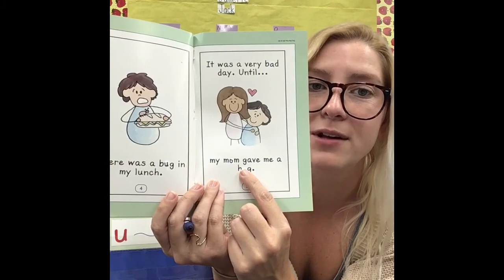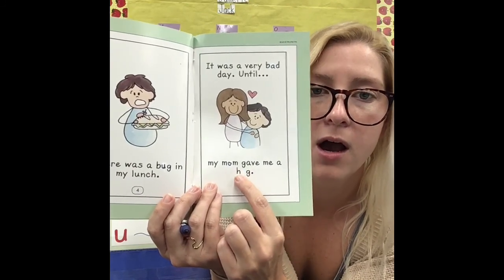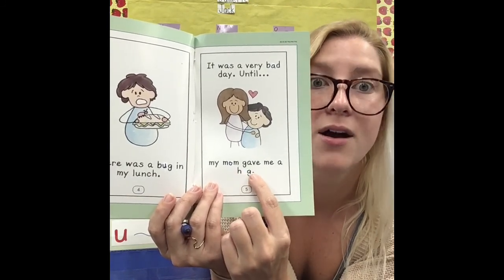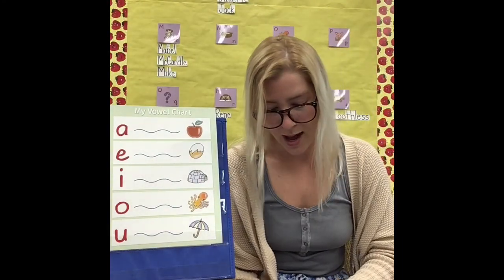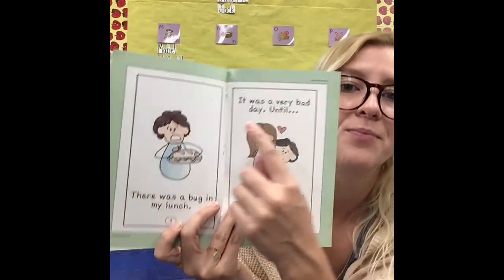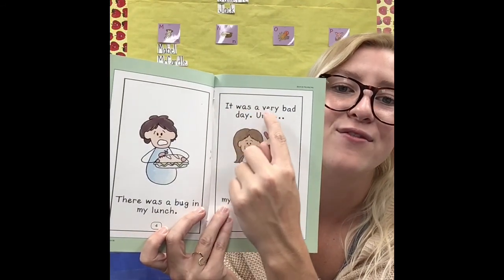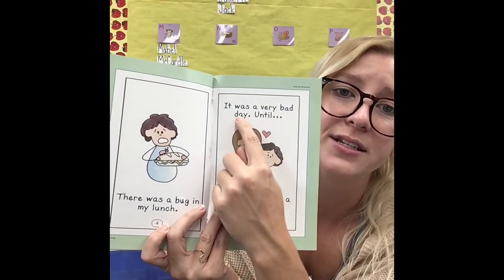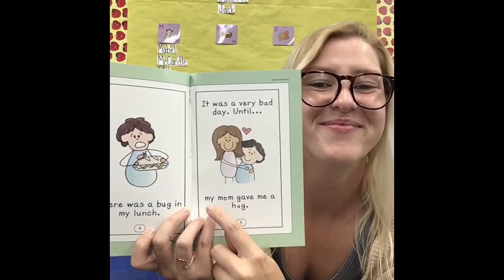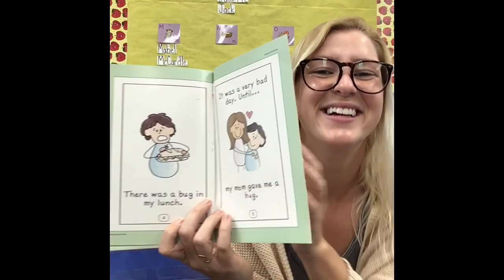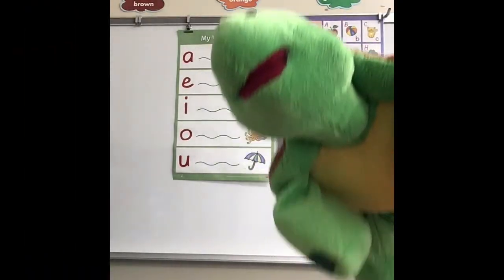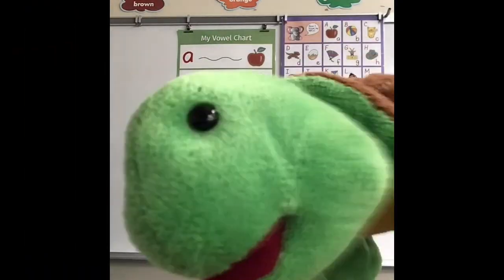What sound do you hear in the middle of hug? Ugh. I hear uh. Which vowel says U? I'm gonna add a U to the middle of hug. Now we can read this page. We have all of our vowels back. It was a very bad day until my mom gave me a hug. The end. It's time for Fast Phonics.